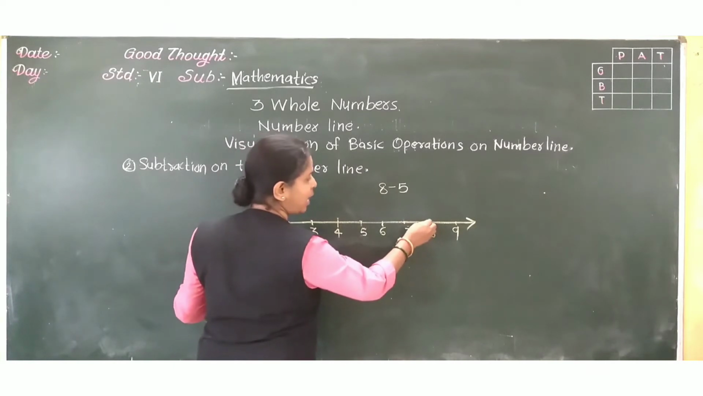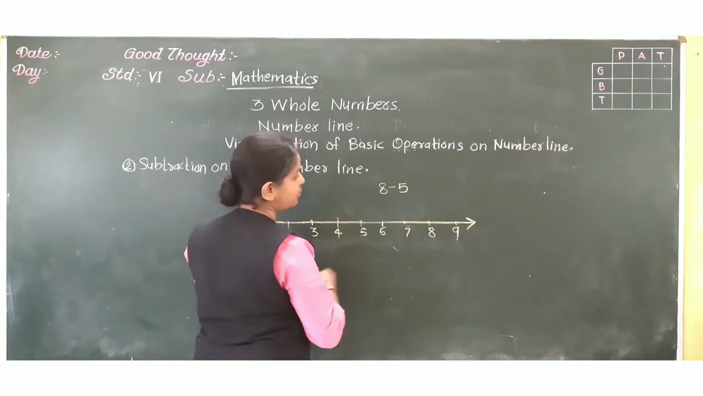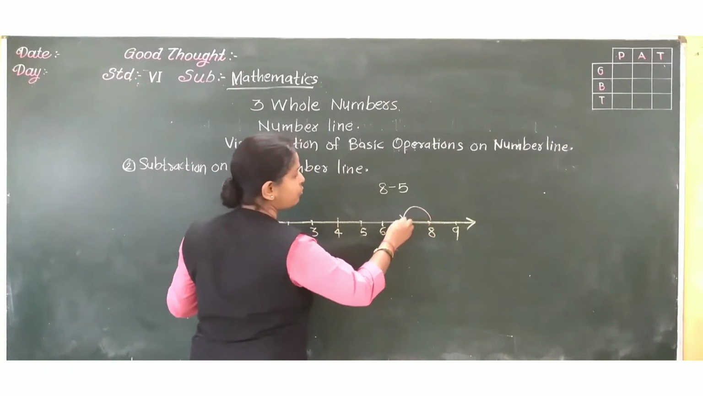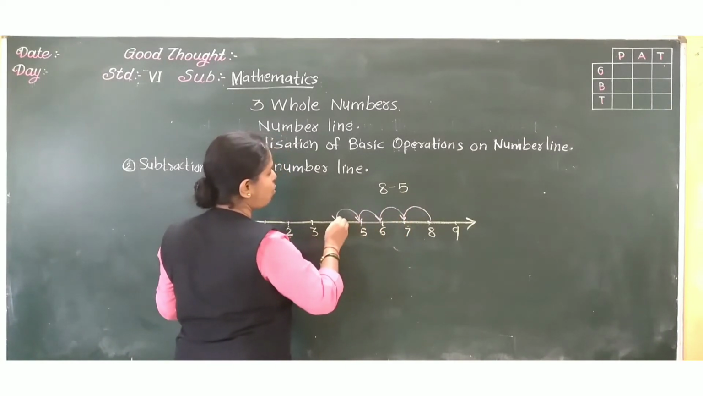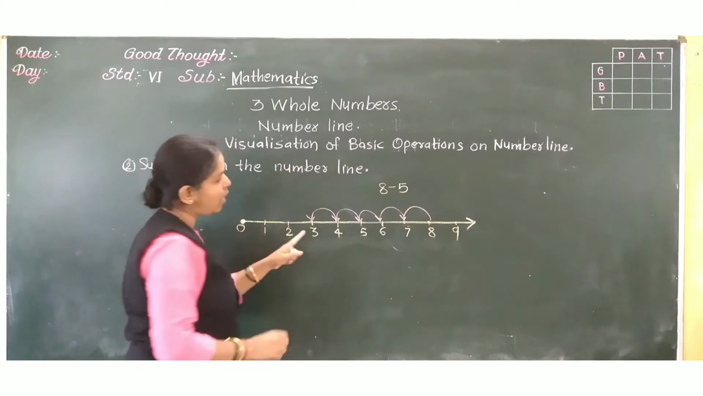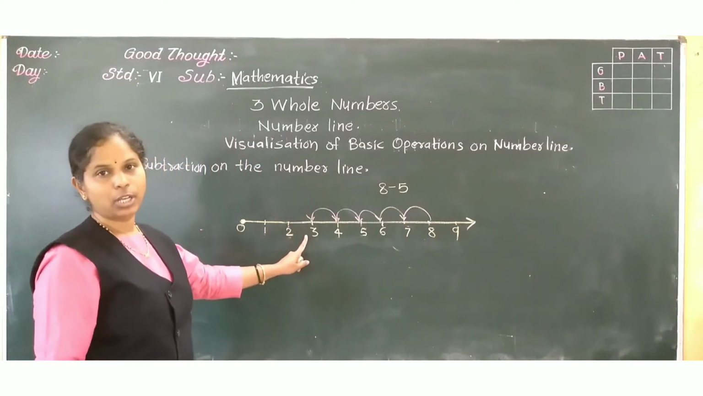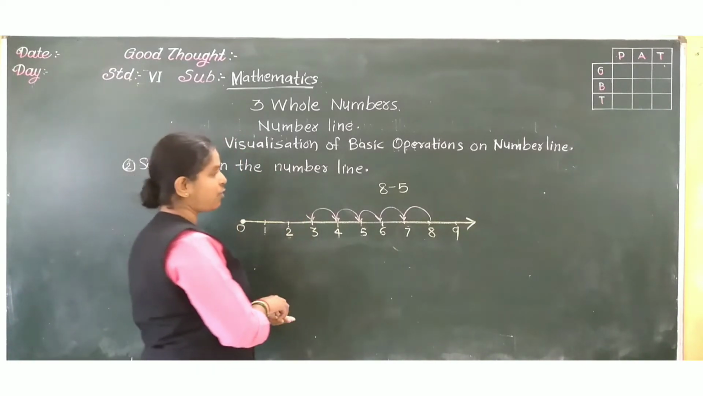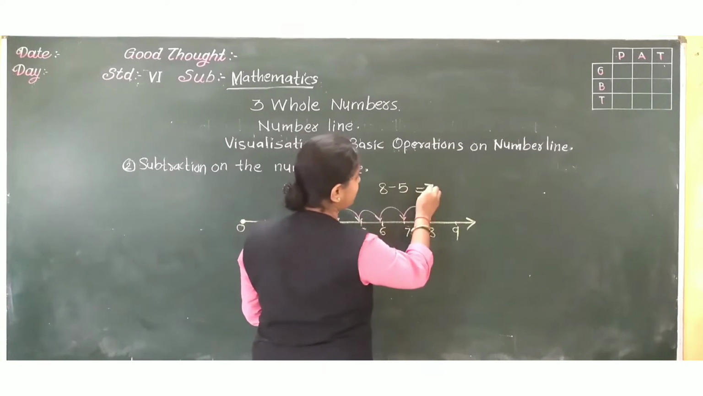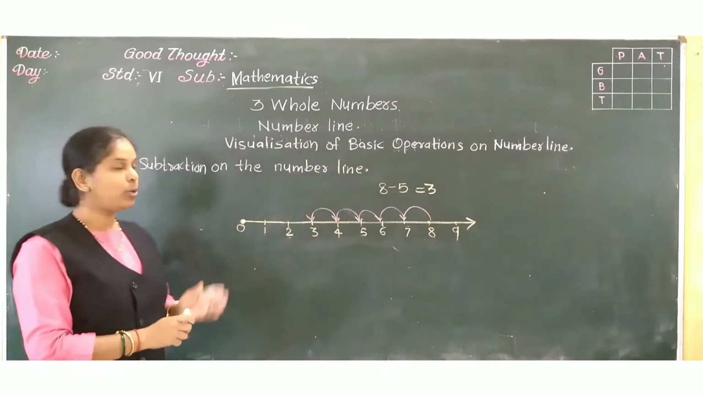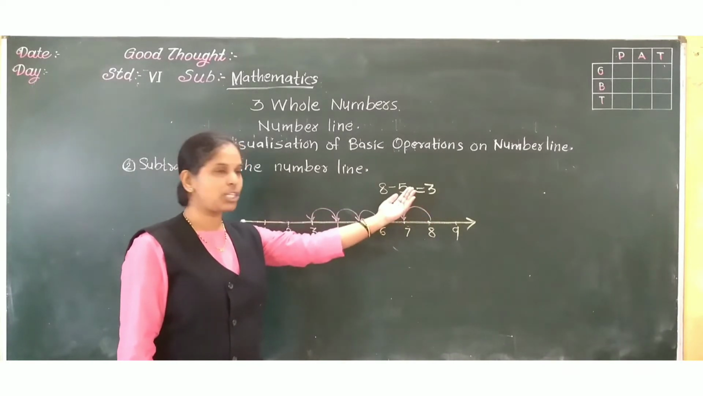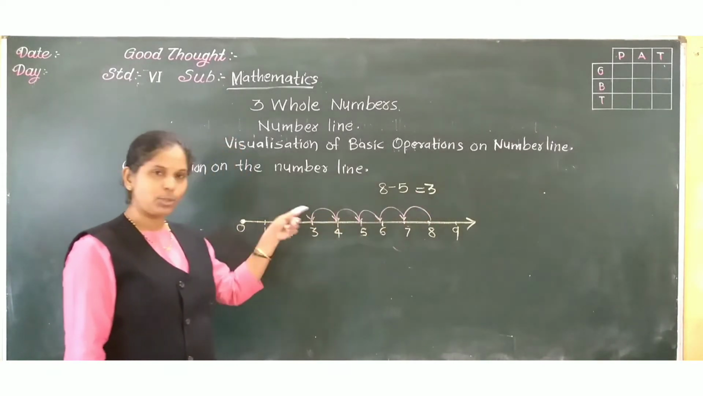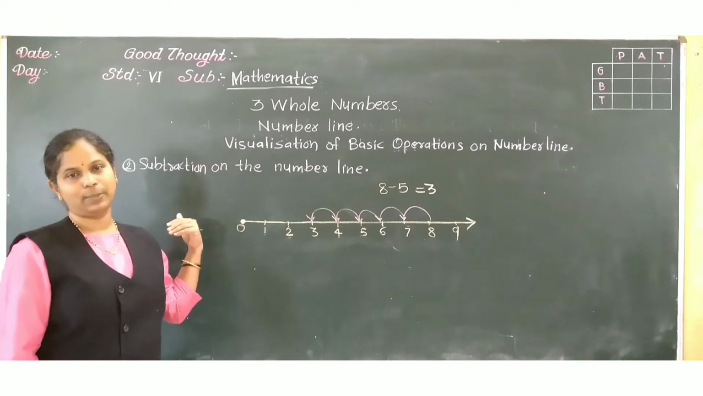So from 8 we have to start. Here 1, 5 gaps, 2, 3, 4, 5. At which number did we reach? 3. So 8 minus 5 is equal to 3. While adding, what were we doing? We were shifting to the right side. And while subtracting, what did we have to do? We had to come to the left side.